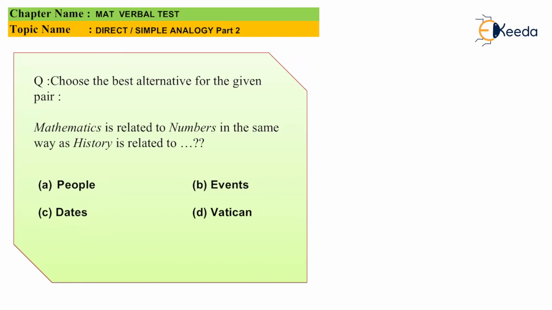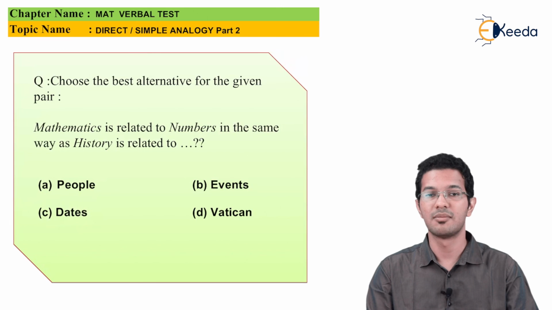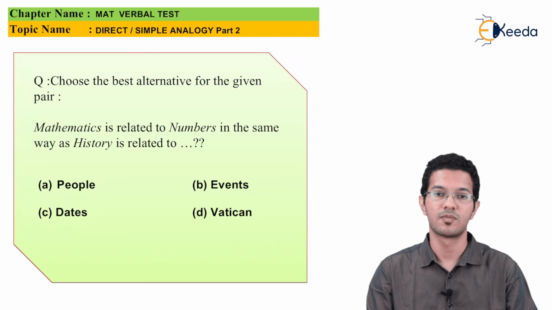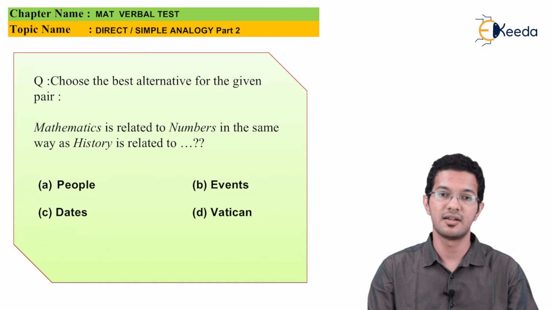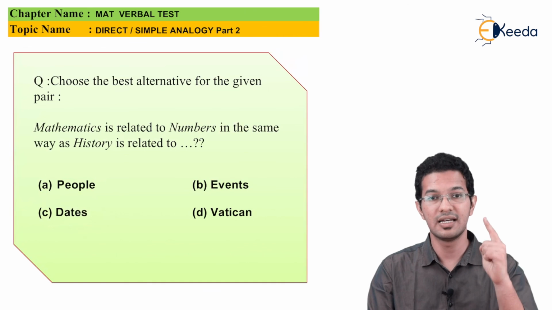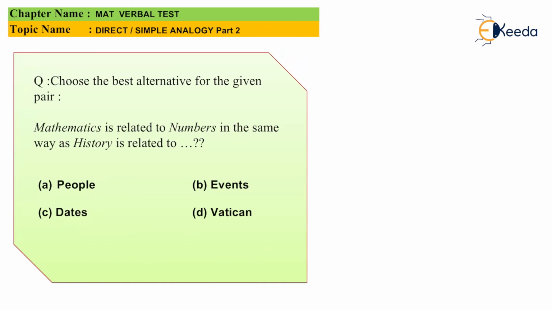Next question says, mathematics is related to numbers in the same way as history is related to what? We know that in mathematics we study numbers. So what do we study in history? We study the events in history. So I can say that option B, events, is the right answer.